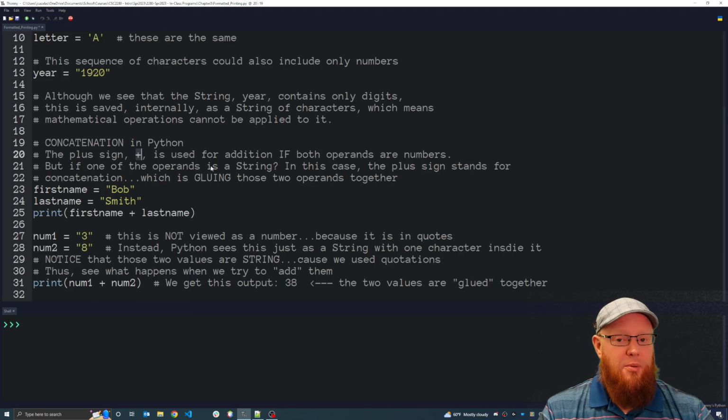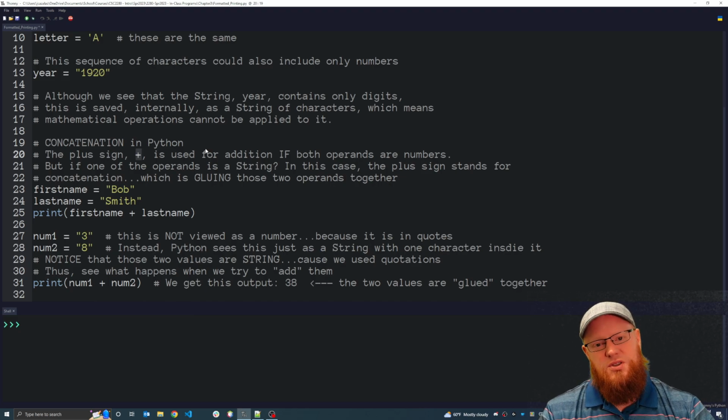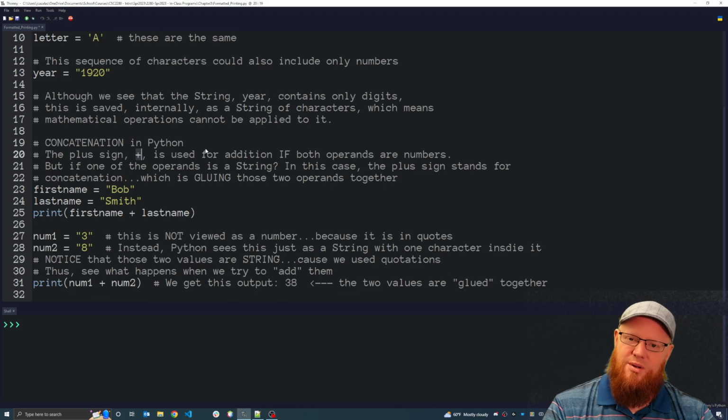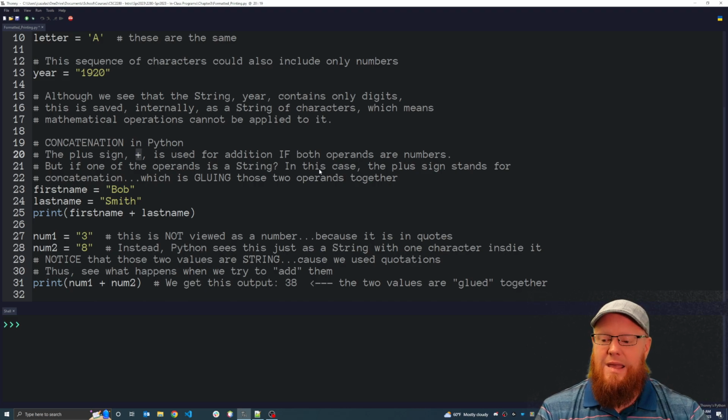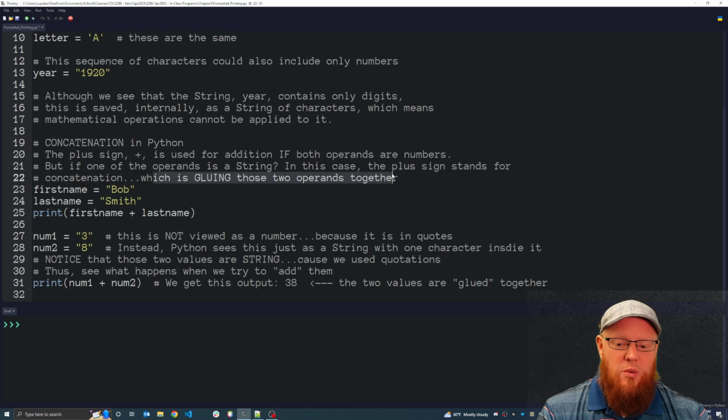But what if one of those operands is not a number? Or what if both of those operands are not numbers? Clearly, as we just saw, you cannot add a number to a string in Python. That addition operator no longer performs as we would expect, and we get an error. So instead of being addition, when one of the operands is not a number but instead is a string, we now have what is called concatenation. We still use that same plus sign, but it no longer means addition. It now stands for concatenation. What is concatenation? It's when we want to glue two operands together, if you will.